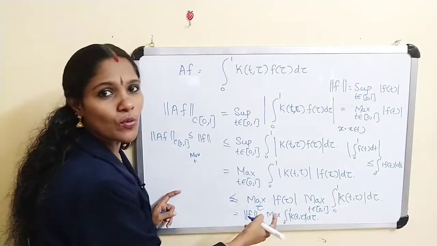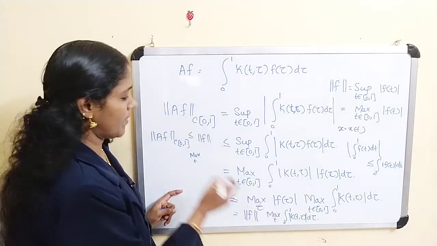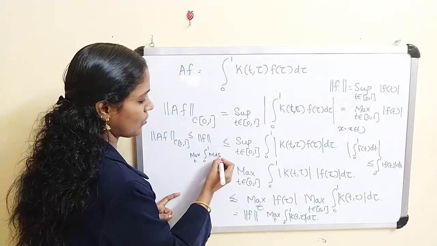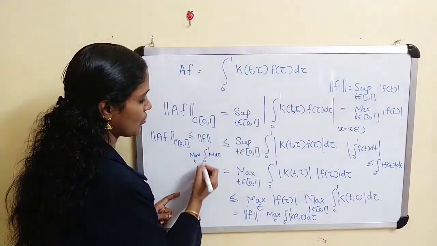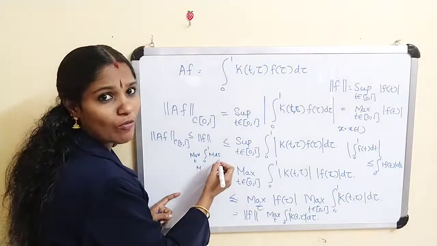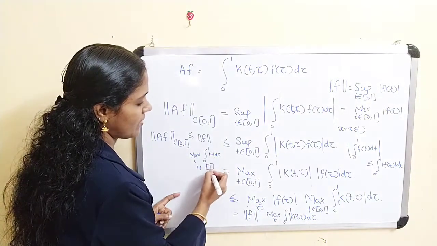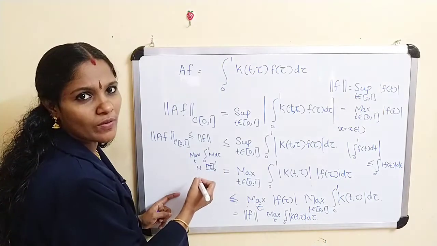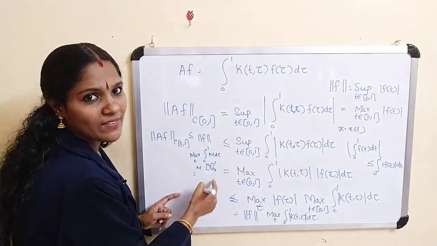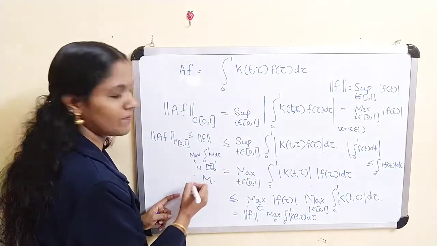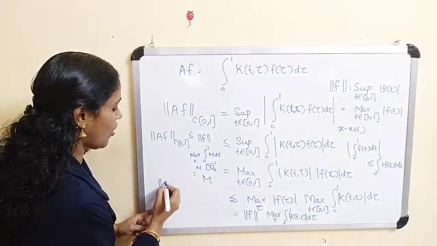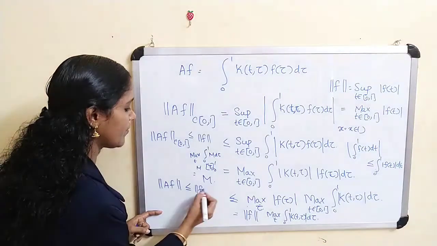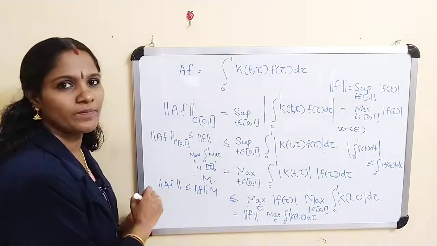What about this value? k(t, tau) is less than or equal to some m. So this is less than or equal to the integral from 0 to 1 of m d tau, and this is equal to m times the integral of 1 with tau within the limit 0 to 1. That is 1 itself. Therefore this is equal to m. Thus we get the norm of Af is less than or equal to the norm of f times m.